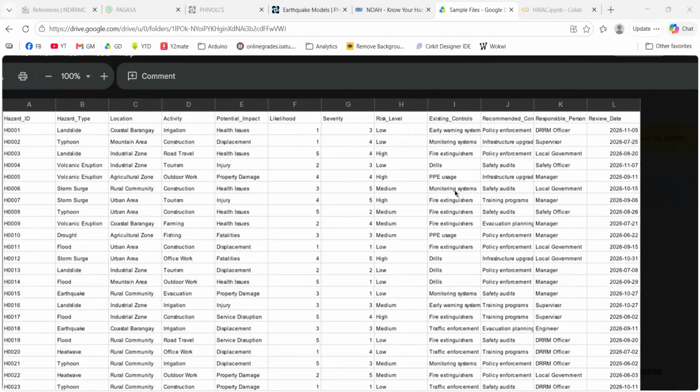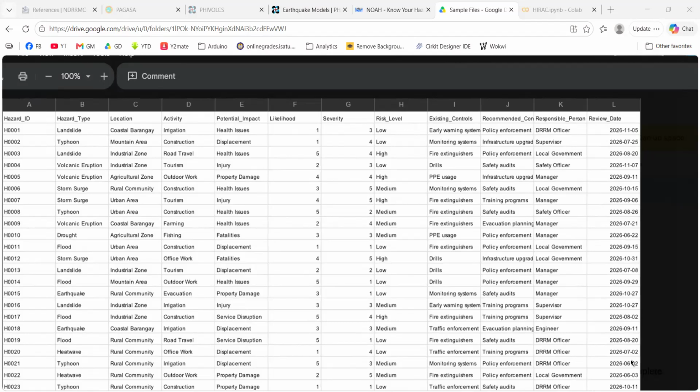What is the current control being enforced or deployed? Plus, to further lower the risk level, what recommended controls do we propose? And who is the responsible person, and when was this HIRARC activity done?